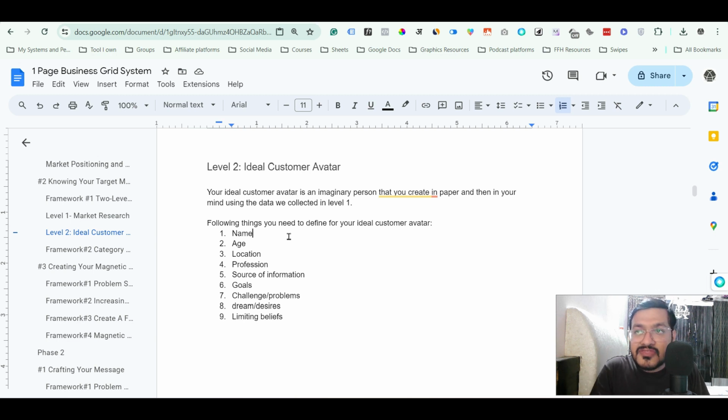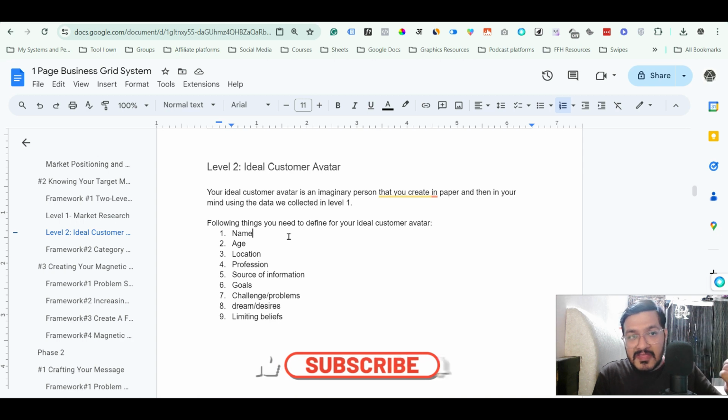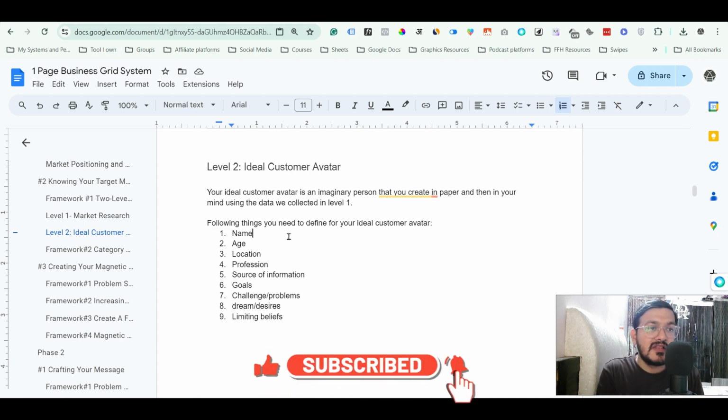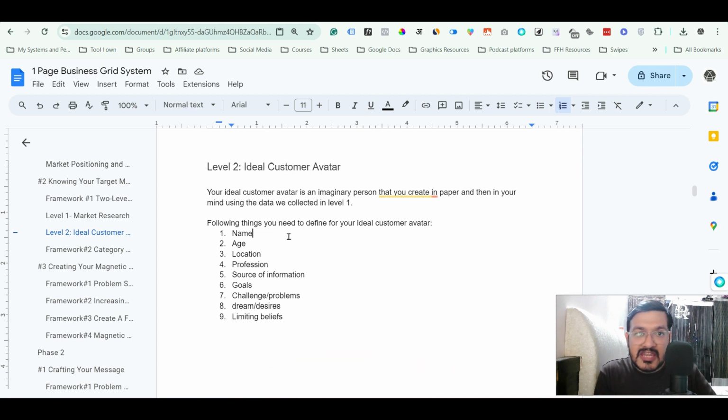So giving a name is something which will help you to remember this entire customer avatar, because once you give it a name, for example, suppose Raman is a name that you have given, now whenever you think about Raman, you know exactly what the qualities of Raman are, what exactly Raman wants, and what the goals of Raman are. So you know a lot about Raman, and because of that, you will write your marketing message, you will build your product, whatever you are doing in your business, you will do it by keeping that person in mind. Okay, so first of all, you will give an imaginary name to your ideal customer avatar.